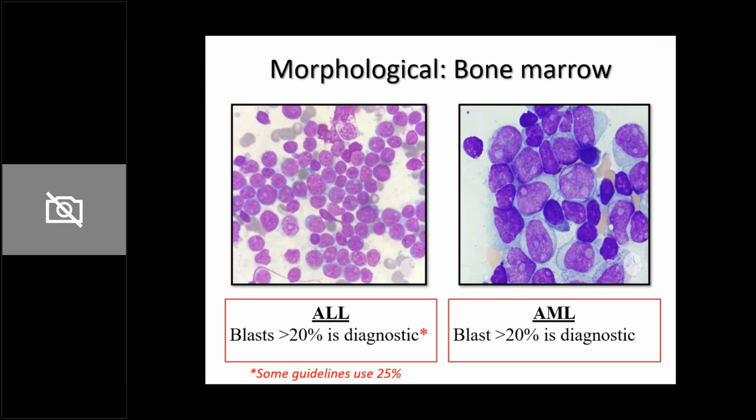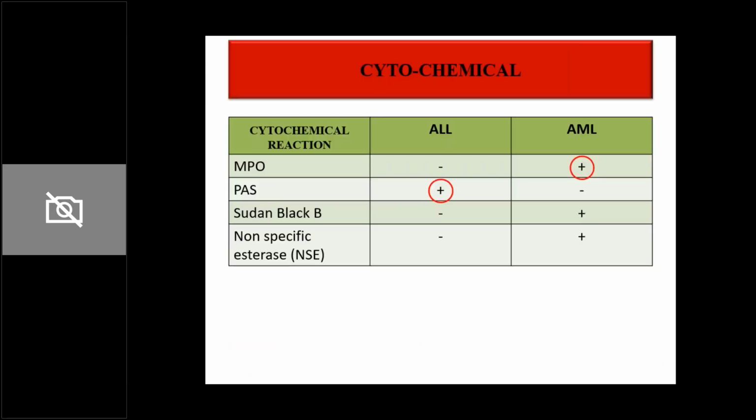Now these bone marrow slides. Once they've done the microscopic examination, within the bone marrow cuts, they will also stain for these particular stains. So 4 common cytochemical reactions are used: myeloperoxidase, PAS, Sudan black B, and non-specific esterase. If the malignant clone is positive for PAS, it is suggestive of ALL. If it is positive for MPO, Sudan black B and NSE, it is suggestive of AML. Now again, MPO is very important. If a malignant clone is MPO positive, then it is definitely AML. It cannot be ALL. But if it is MPO negative, it can be either ALL or AML.